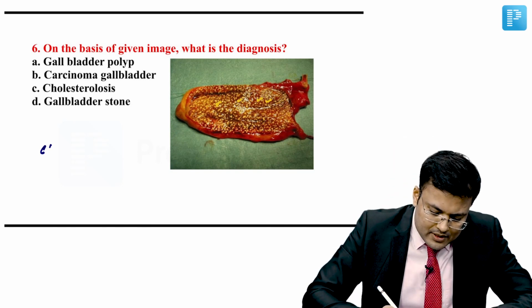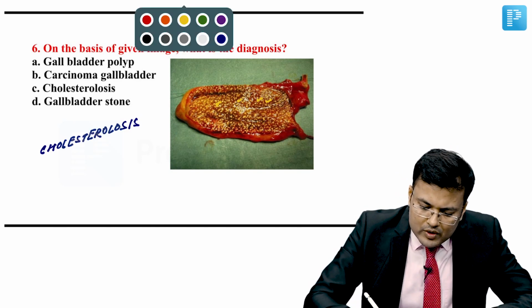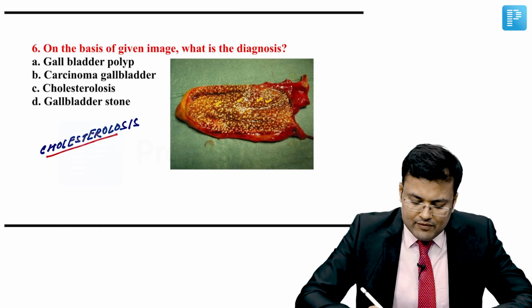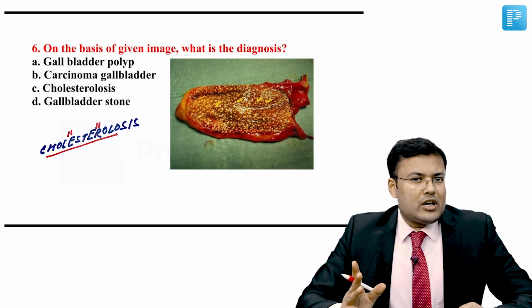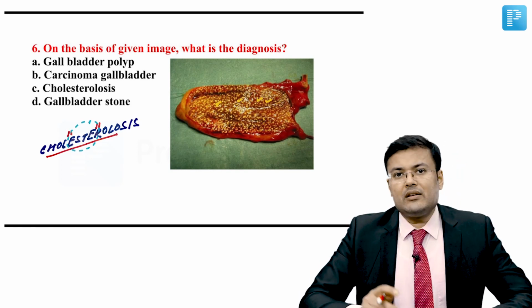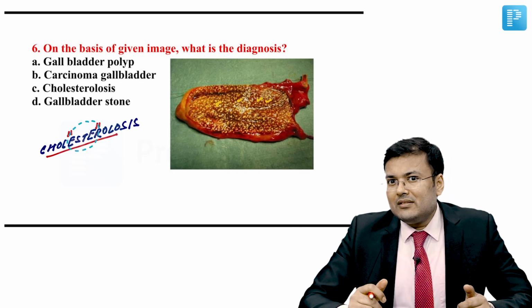So what is the name? This is cholesterolosis. And what is the cause of cholesterolosis? It is caused by, can you see, deposition of cholesterol ester. It is caused by deposition of, can you see here, cholesterol ester and triglyceride in epithelial macrophages of the gallbladder.